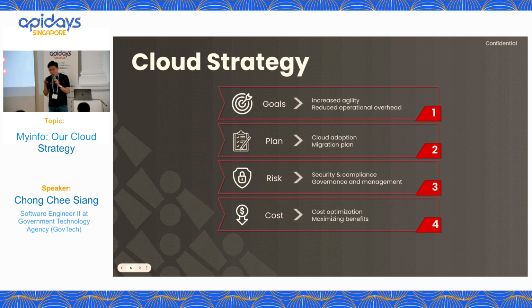It depends on your understanding of the cloud technologies, the cloud services that you use, and how you configure it. Okay, my personal experience. When AWS announced Lambda provisioned concurrency, I think during one of the re:Invents which I attended, which is 2019, I was so excited, super excited, because it can solve my cold start problem. Right? I quickly enabled it for all my Lambdas. Then after a few days, you guys know what happened? I got a surprise shock in my bill, which I didn't know how to explain to my management, right?